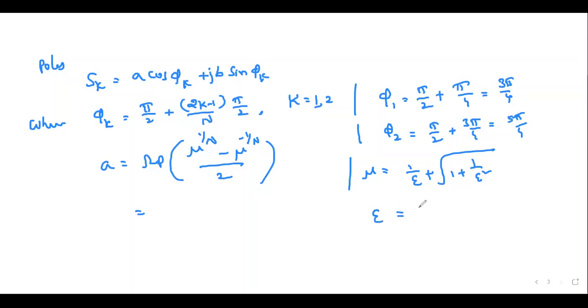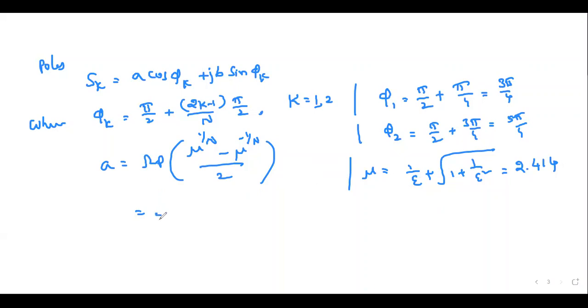Epsilon is equal to root of 10 power 0.1 alpha p minus 1. I think epsilon value we found it, right? 0.99, sir. Yeah, we found already, so we keep it directly here. Then if you substitute that epsilon value in the mu formula, you will get 2.414. Guys, you need to practice these calculations in the calculator. Otherwise, in the external examination, it will be difficult. So please practice.